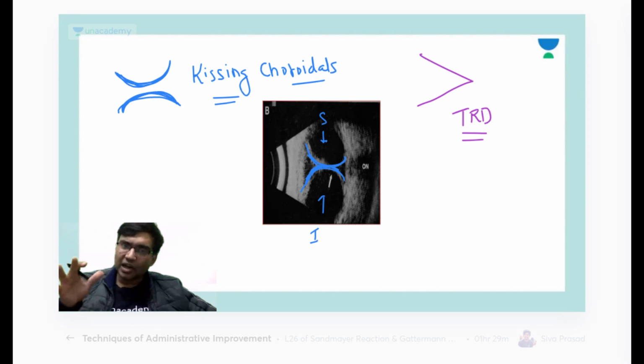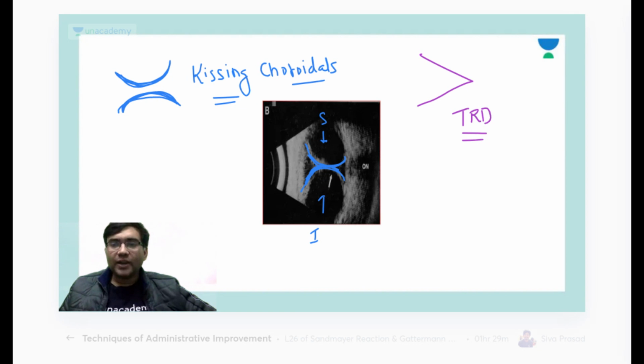Is it clear, everyone? Any doubts here till now? Now I would show you. So no, it is because of the exudation from your choroidal arteries because of low pressure.